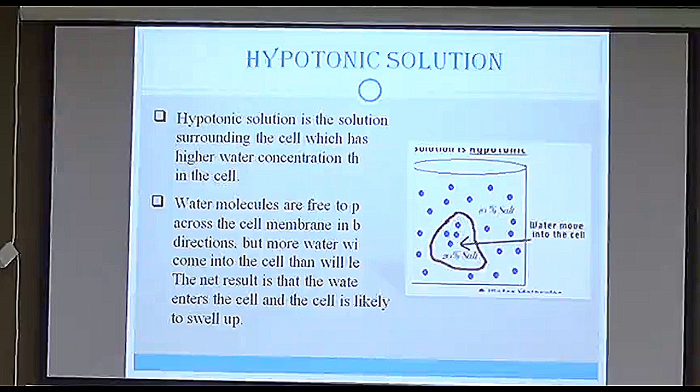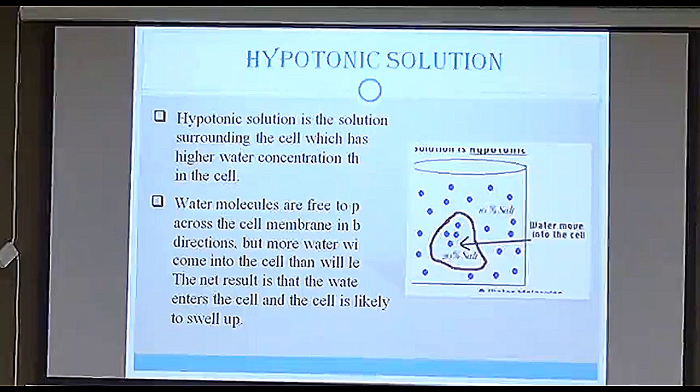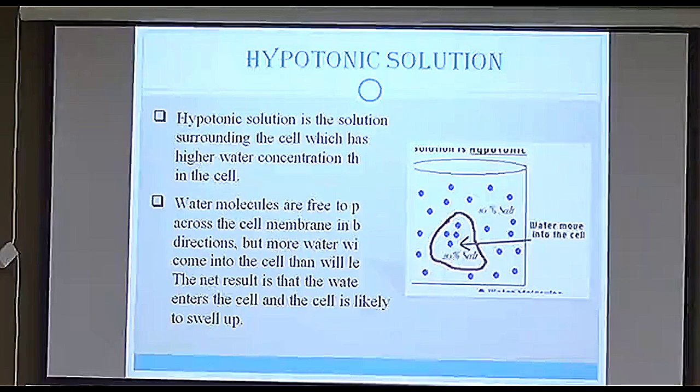A hypotonic solution is a solution surrounding the cell which has a lower solute concentration, so the cell has a higher solute concentration. Water molecules are free to move across the cell membrane in both directions, but more water will come into the cell than go out. The net result is that water will enter the cell and the cell will swell up.